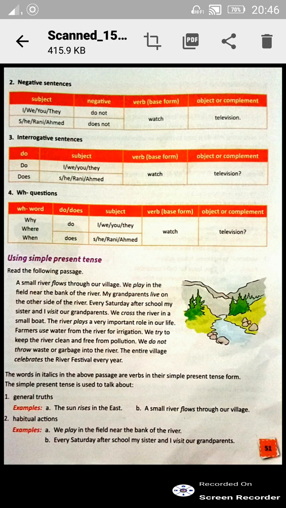Suppose we do our sums in our book every day. We do our work in our worksheet every day. These are all habitual actions which are to be written in simple present tense. Every Saturday after school, my sister and I visit our grandparents. These are all written in our book.